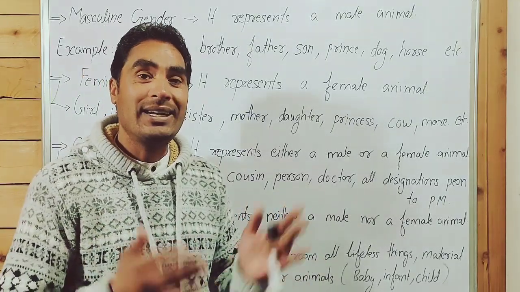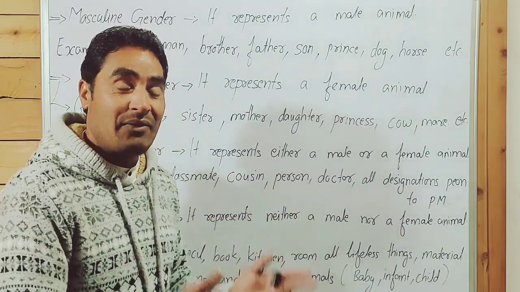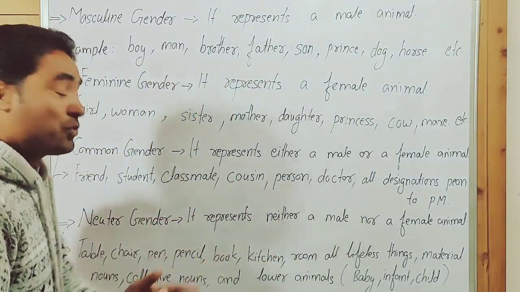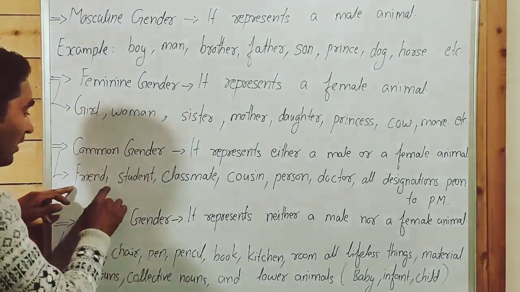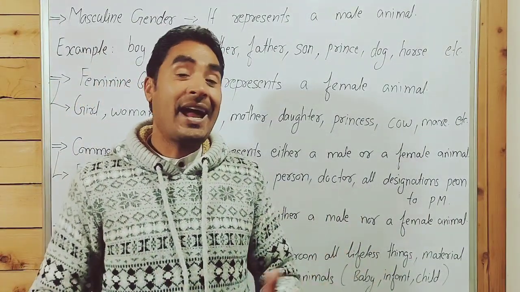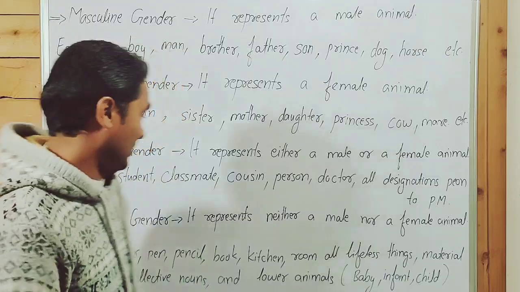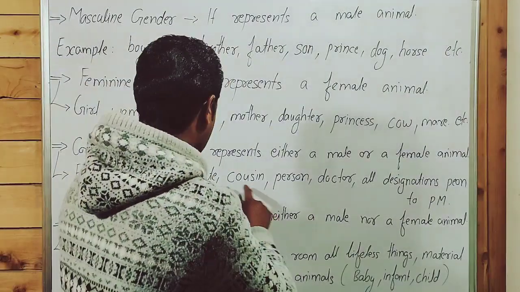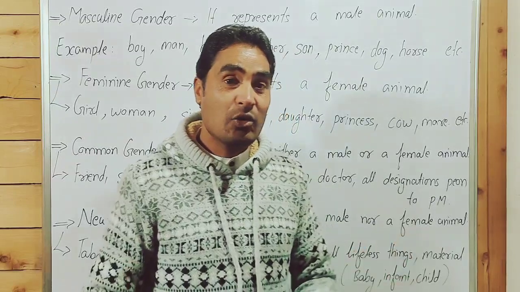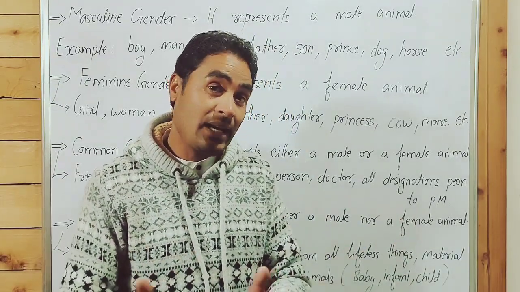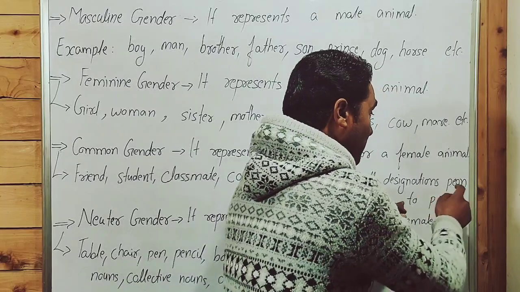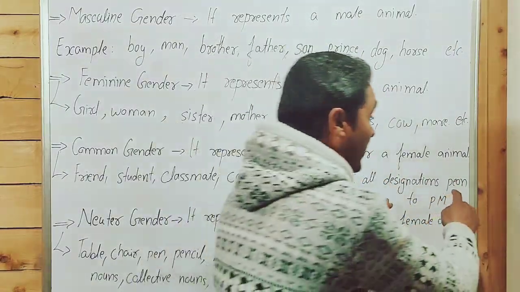I have a student, she won the first prize. I have a student, he is intelligent, she is beautiful. We can treat both. I have a friend, he is handsome, she is beautiful. Cousin, classmate, cousin, person, doctor. A doctor could be female or male.